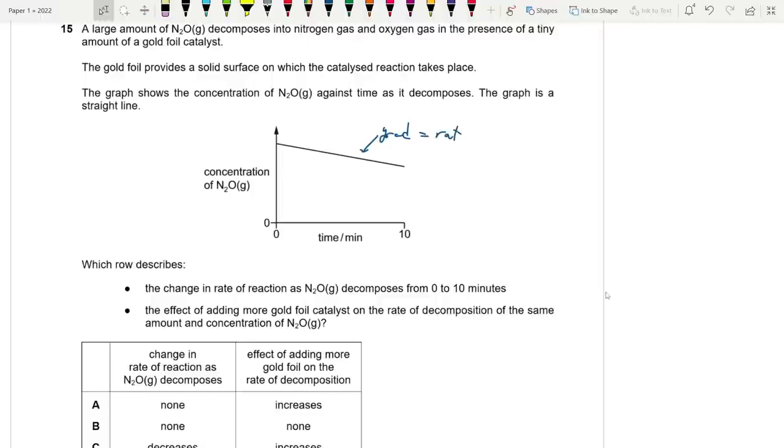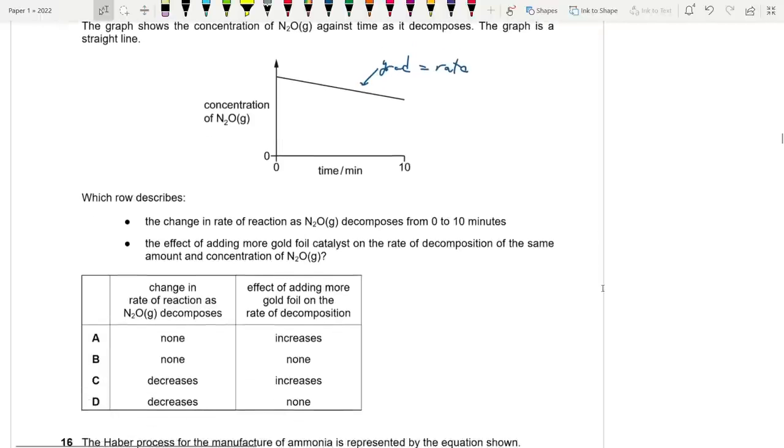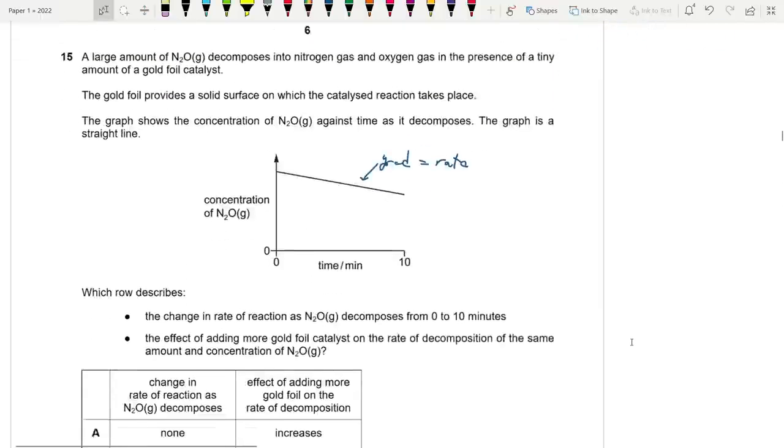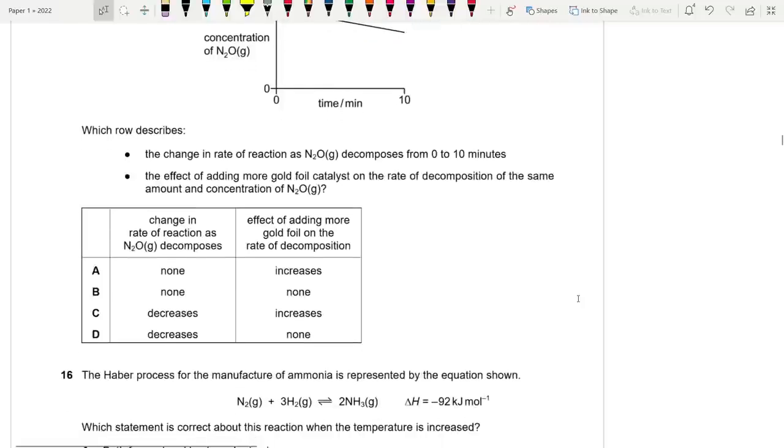The gradient represents rate, and since it's a straight line, the change in rate is 0 because rate actually remains constant throughout the whole experiment. So this should be no change in rate.